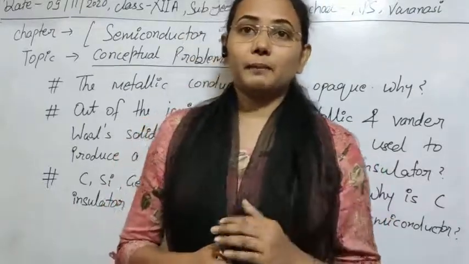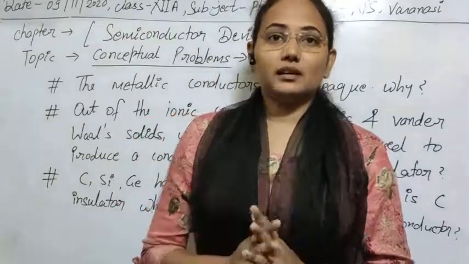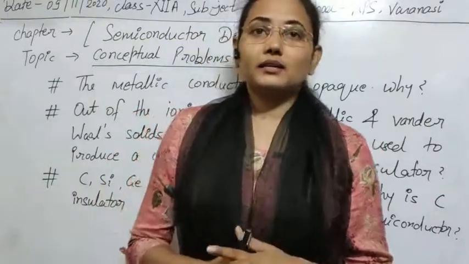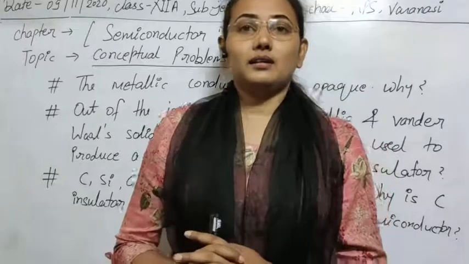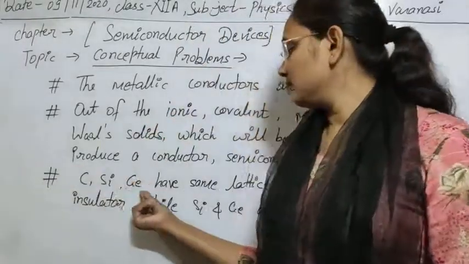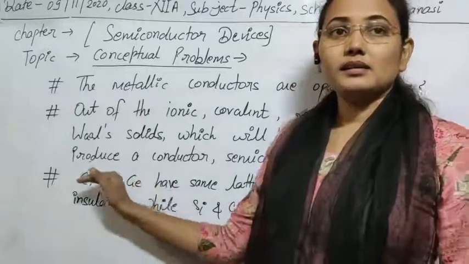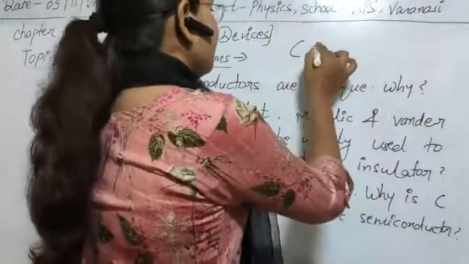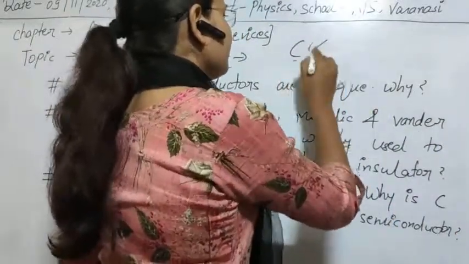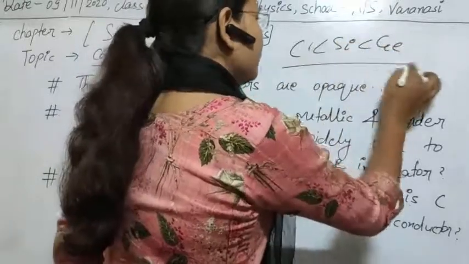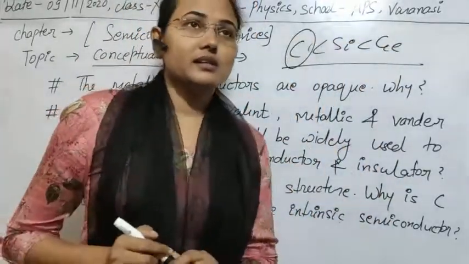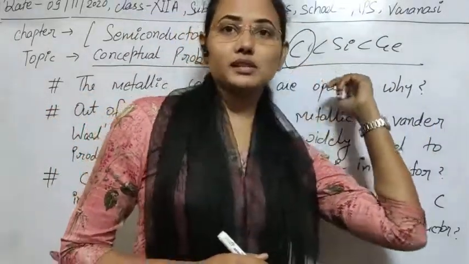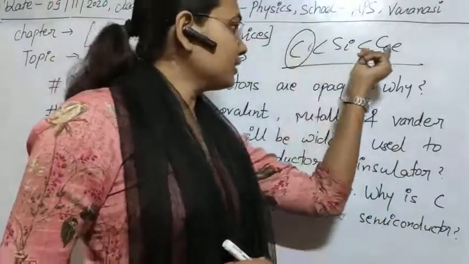Actually the basic factor is the size of the atom, and you know that the size of carbon is the least, the greatest size in these three is germanium, and silicon sits in between these two. This is the size order. Carbon has the smaller size, so you can easily see that there will be more force of attraction of the nucleus on this atom in comparison to these two atoms.